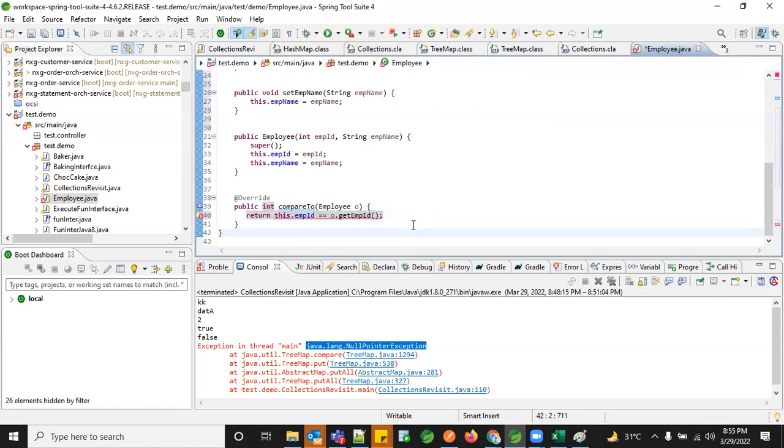So I need to perform some kind of operation. Either I need to add or subtract or any kind of thing you want, right? You can do any kind of operation on this, and whatever it returns is the final value which I'm trying to hold on to. So you need to return either 1 or 0.